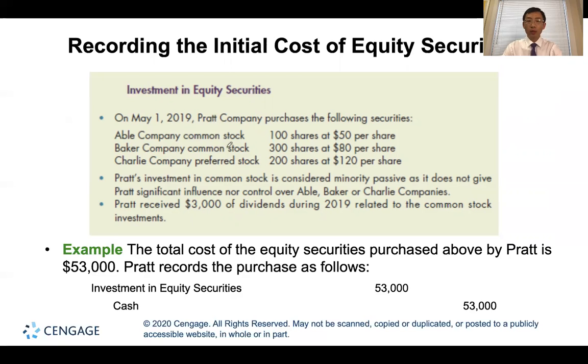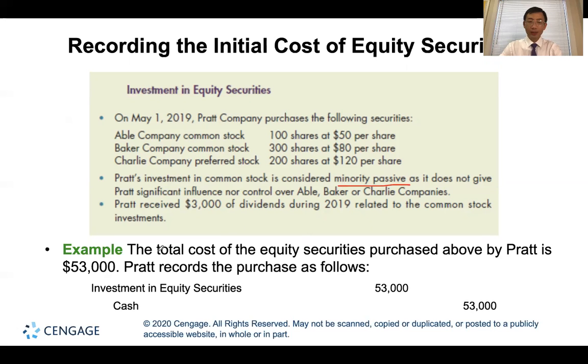And we record all of these securities at the transaction cost. And then it's considered a minority passive investment. So the security is just for arbitraging the price and making money.